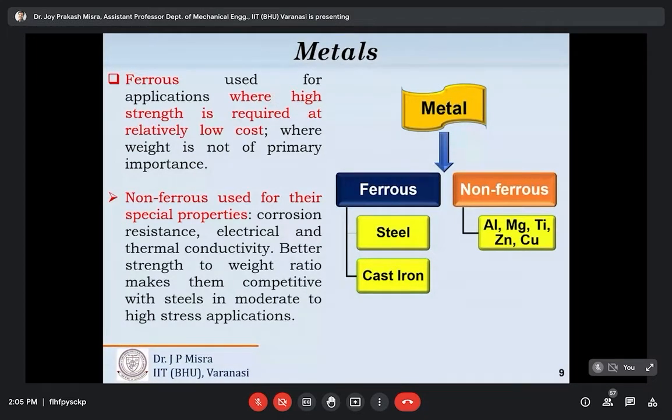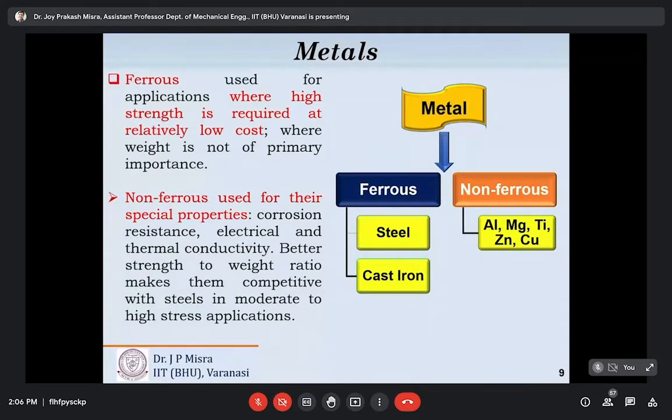But now weight is a very important deciding factor. Suppose a component is used as a part of a car body or the aerospace sector, then the weight or mass of that component is really a deciding factor, because the auto and aerospace sectors are always looking for fuel efficiency. Their main objective is that the car body or the flight should be of low weight but must provide sufficient strength and sufficient stiffness.